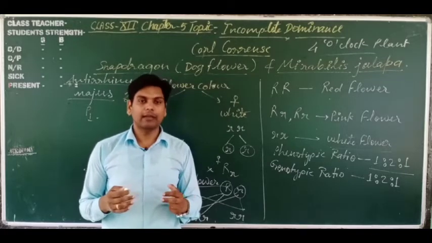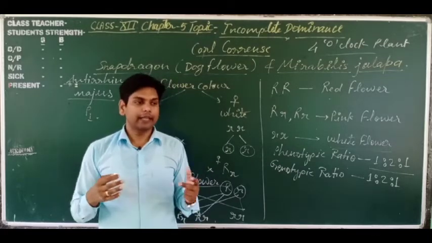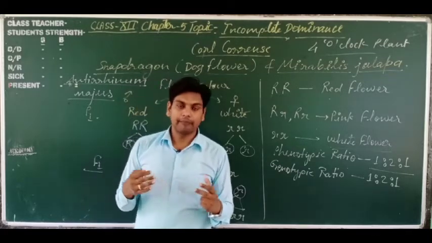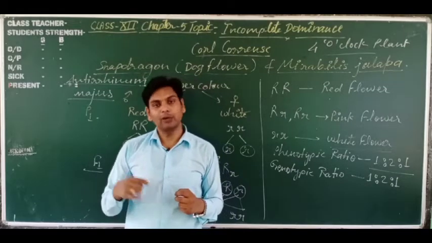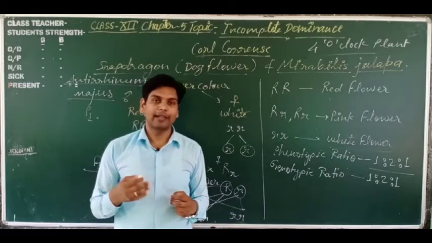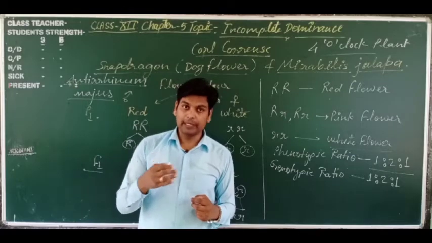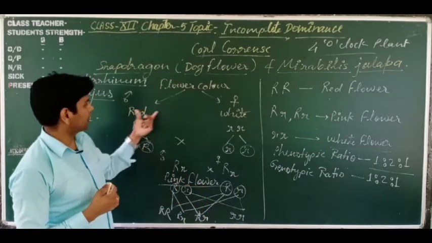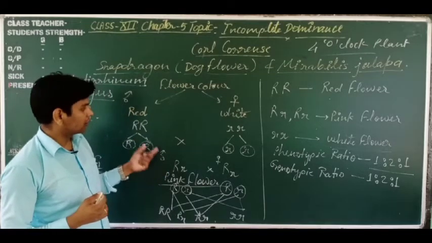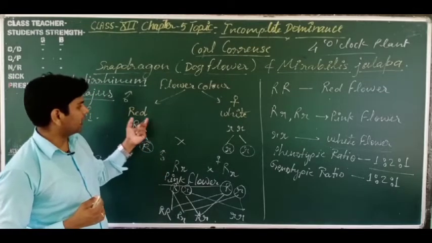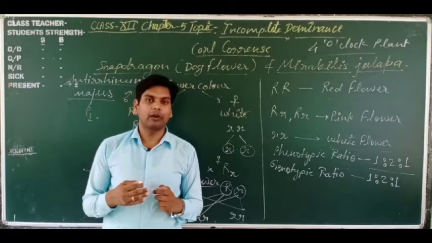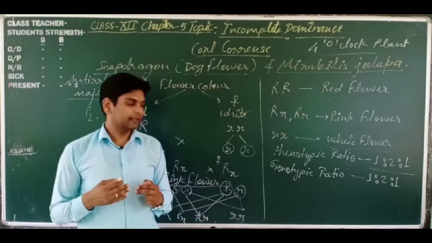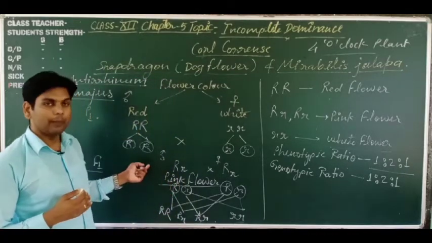Black and white are not important fowl, but when we make the cross between these two, then a new variety is formed. What new variety is it? The bluish color. The bluish variety, just like here the combination of red and white is pink. So just like white and black chicken, the combination will form blue.